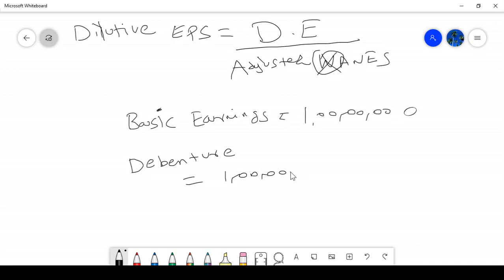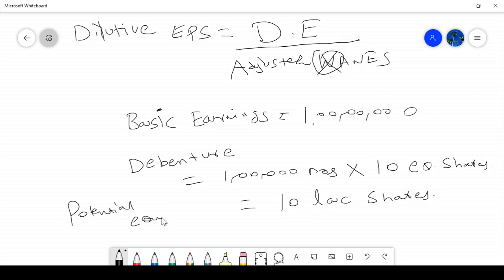Each debenture is convertible into 10 equity shares. Then how many equity shares will I get? 10 lakh shares. These are potential equity shares.